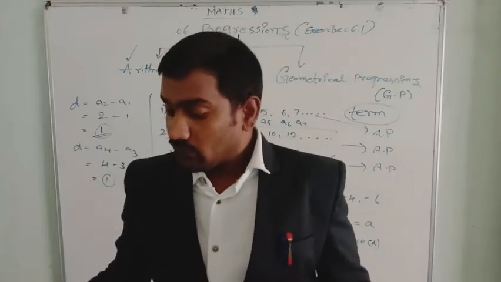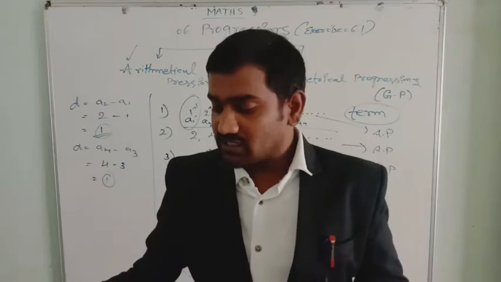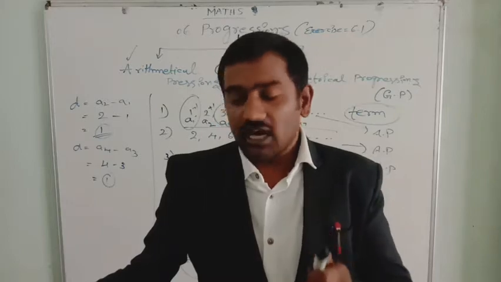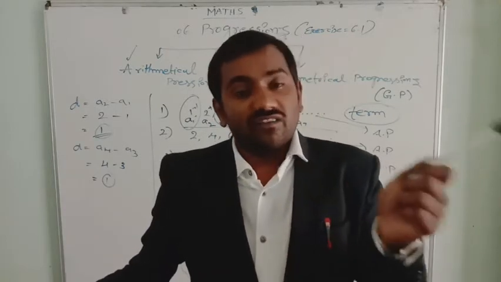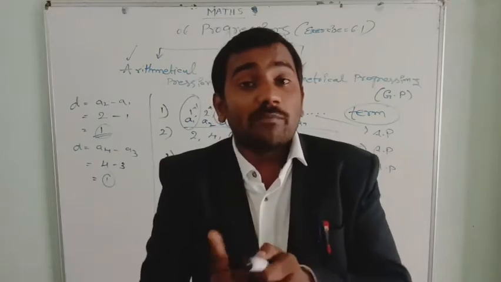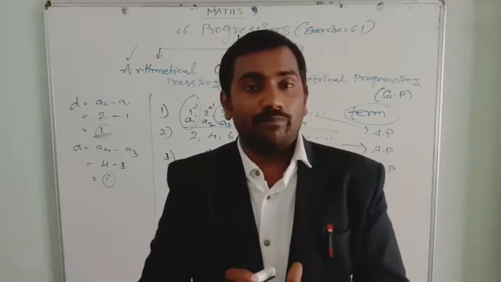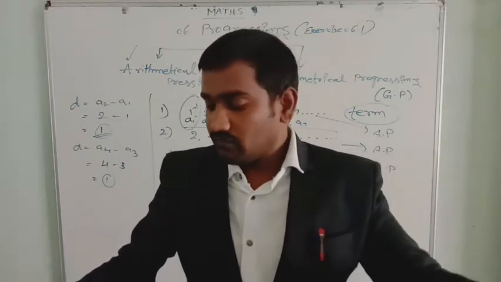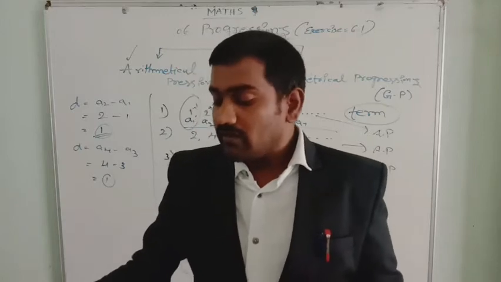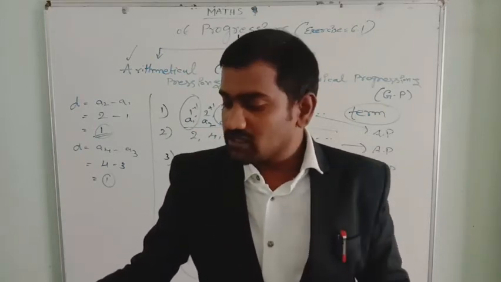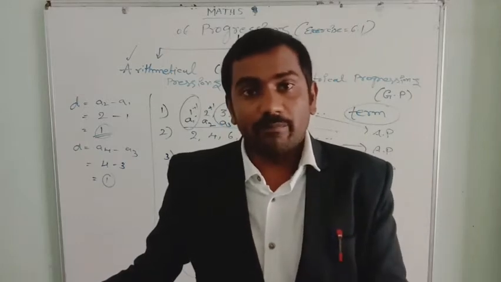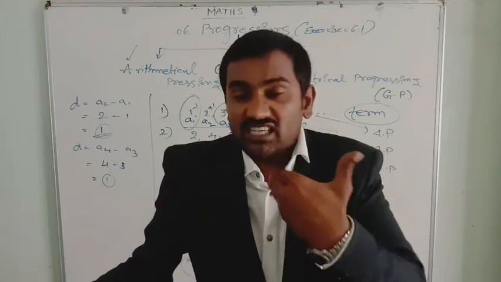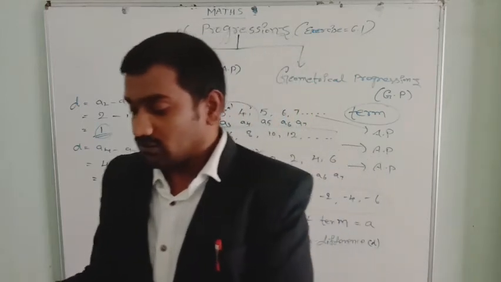If you didn't understand the arithmetical progression definition, let's see. An arithmetical progression is a list of numbers in which each term is obtained by adding or subtracting a fixed number to the preceding term, except the first term.